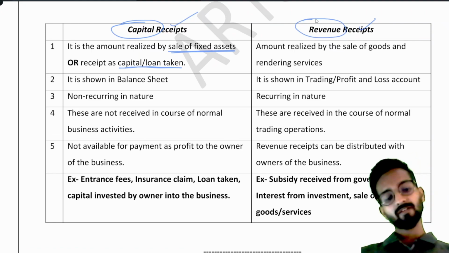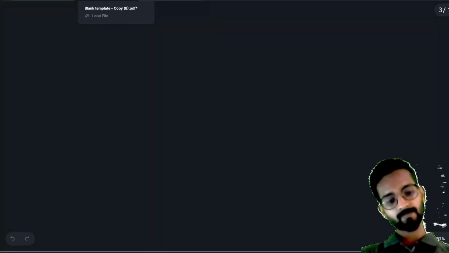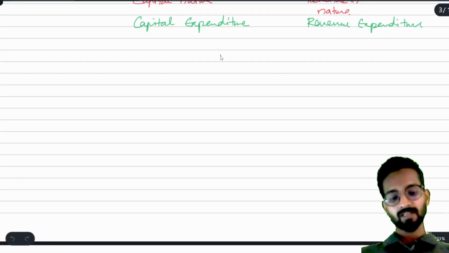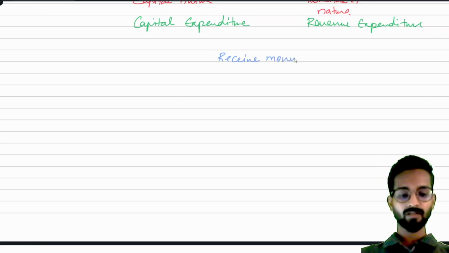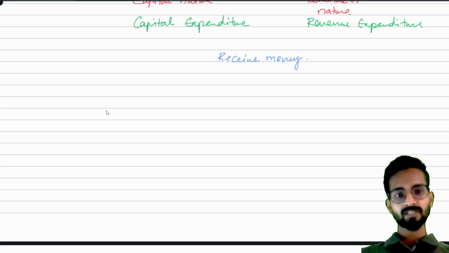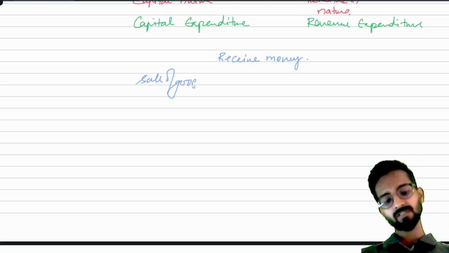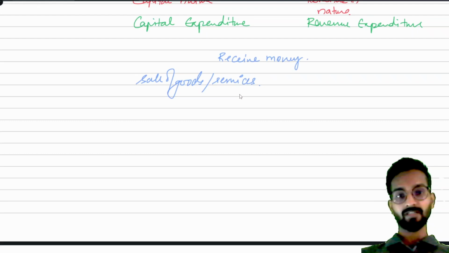See, what will be the cases when you are receiving the money? If I ask you what are the cases when you will receive money, tell me. You will say, sir, you would have received money for sale of goods. Correct. Okay, what if I am in the services business? Okay sir, sale of goods or services. Okay. What if I am selling my fixed assets?